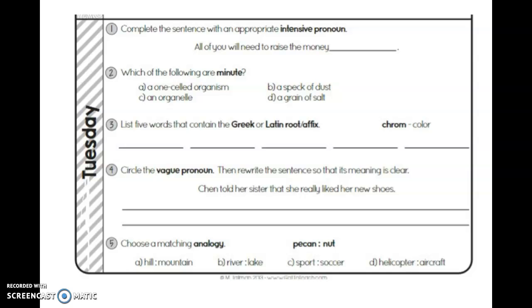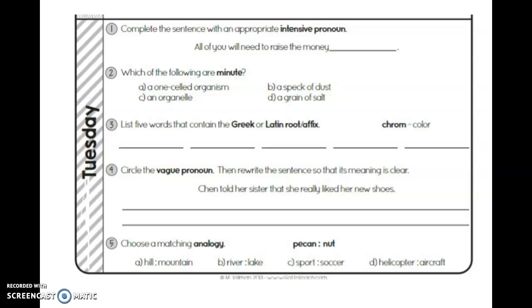So all of you will need to raise money. What? Well, we're talking about all of you. So we need a pronoun to include everyone. Therefore, you should have that pronoun and then add self or selves, for more than one person, and that is your answer.